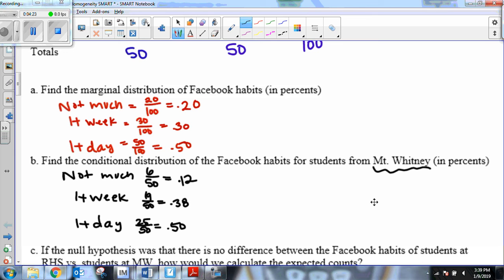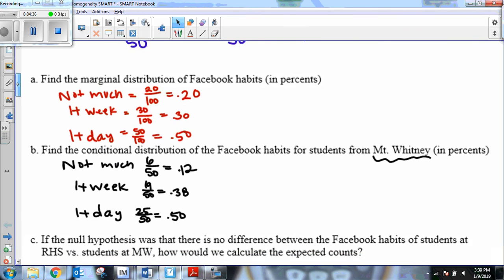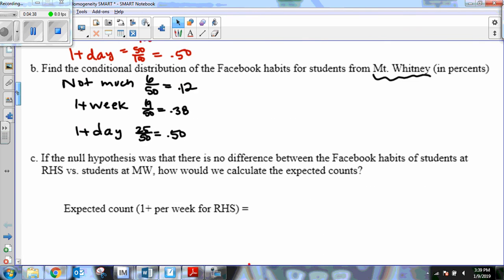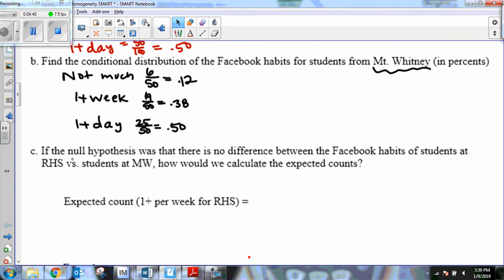Now this is one way to look at the data. We could do this for Redwood, and we could compare the percentages between Mount Whitney and Redwood in this conditional distribution aspect. But I want to look at how we could do this with a chi-squared test. So what I'm going to do is, I'm going to say, what if the null hypothesis is that there was no difference between the Facebook habits of students at Redwood versus the students at Mount Whitney?